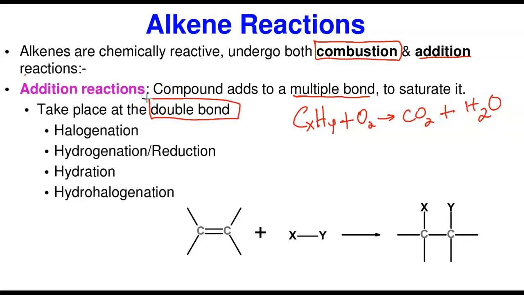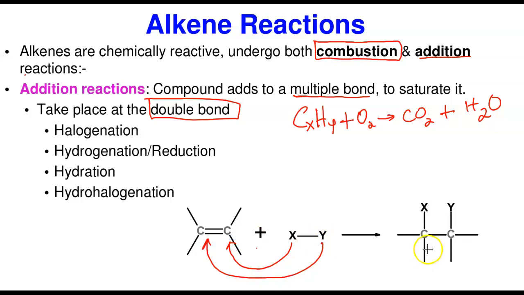Now, a good example is what I have here. Look at what I have here. This is a prototype of an alkene that has a double bond reacting with a diatomic molecule. This diatomic molecule has X and Y. So what's going to happen? They're going to share it. Now, look at the bond. The bond is going to be this way. Now, X will go and add to this, whereas Y will go and add to this.